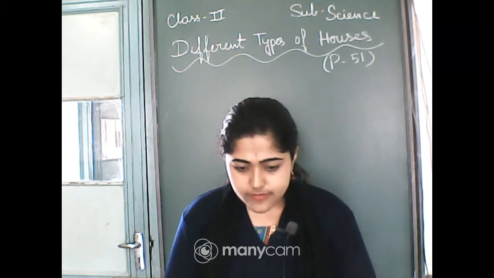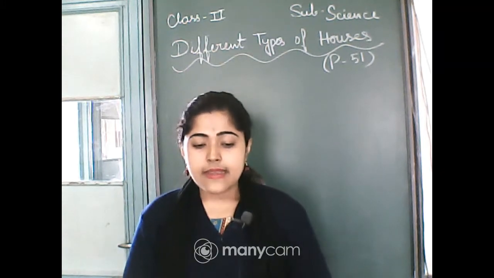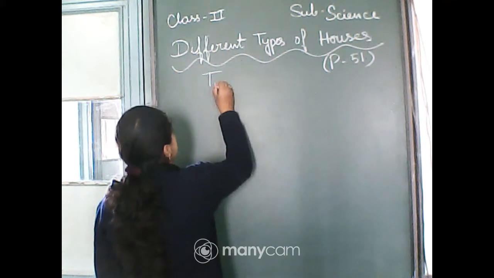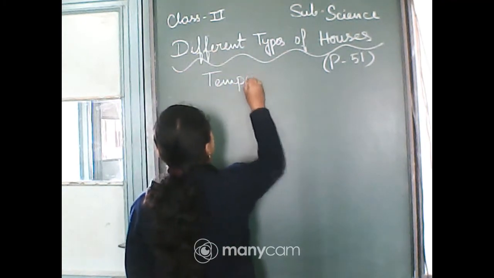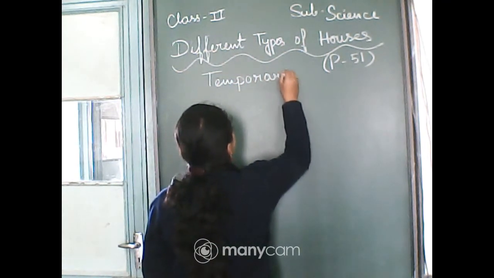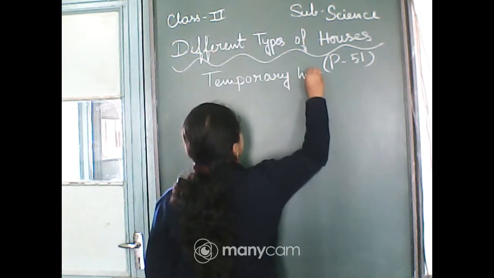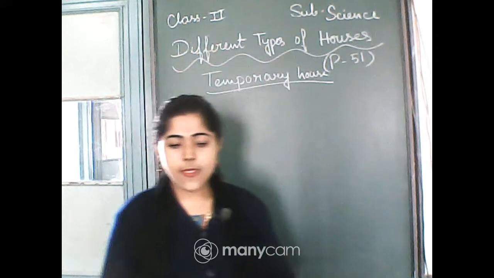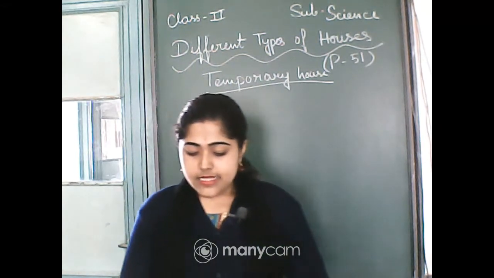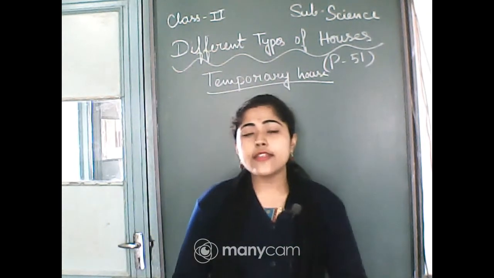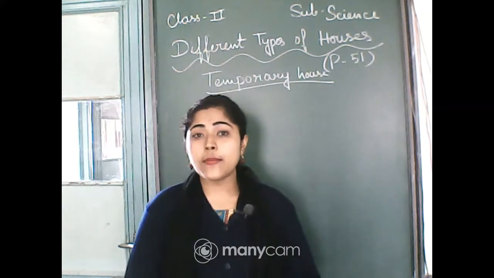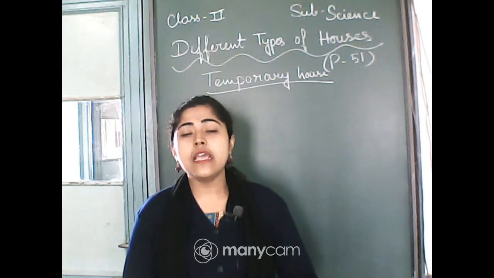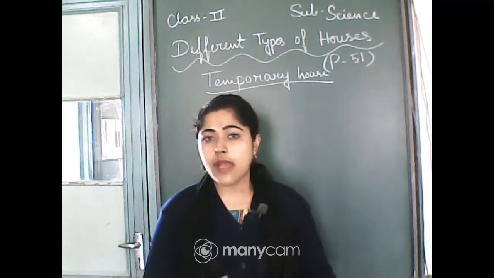Now see the temporary house. You have to know about the temporary house also. Some houses are not fixed in one place. The kacha house and pakka house that you see are fixed in one place, right?